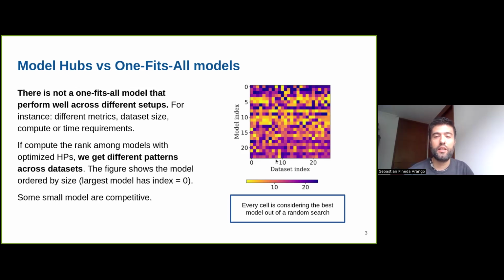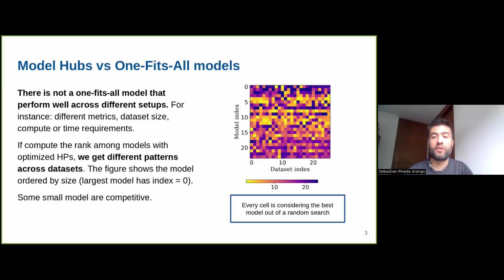What we can see from these ranks is that there is no pattern of a model that is really good on all the datasets and is the best to select by default.